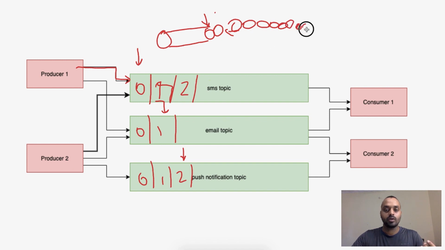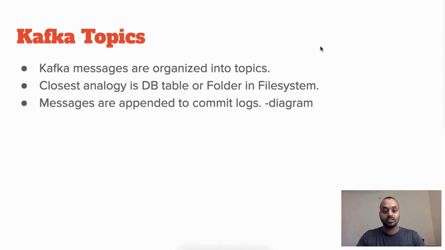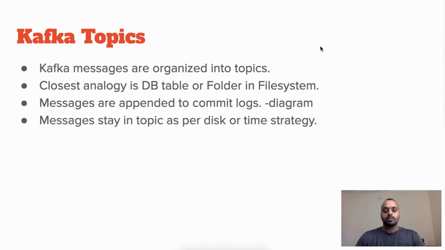So the commit log is being appended, which makes Kafka very fast and very efficient. We need fast producing, and this makes producing very fast in Kafka. Messages are appended to commit logs, and messages stay in the topic as per a disk or time strategy.